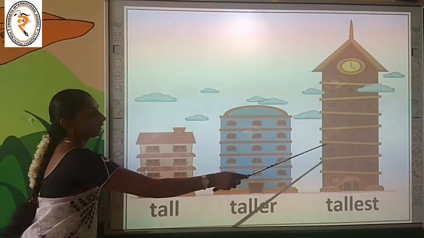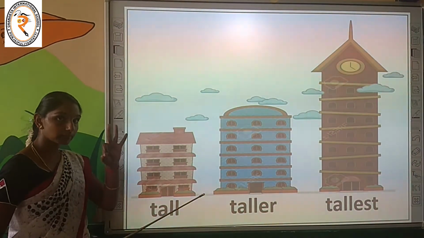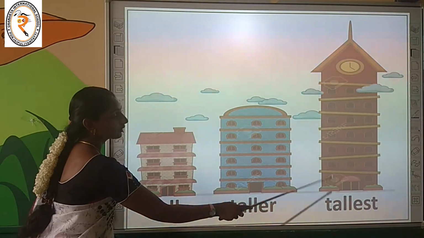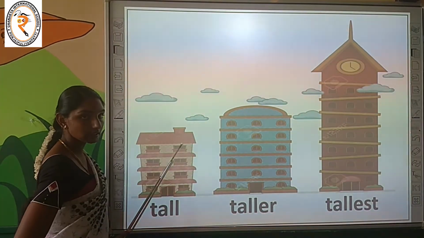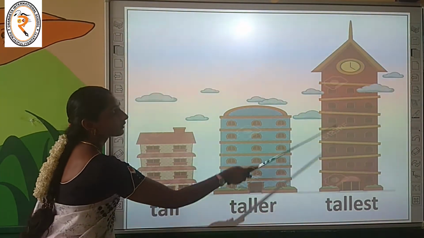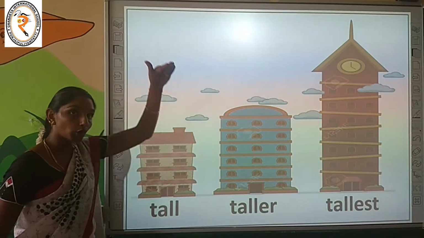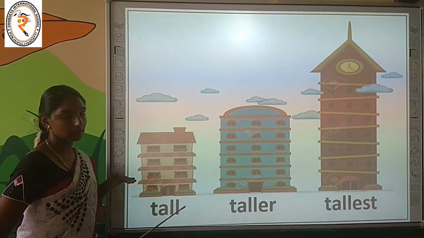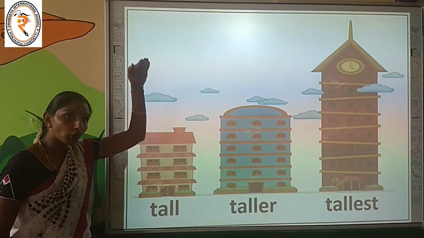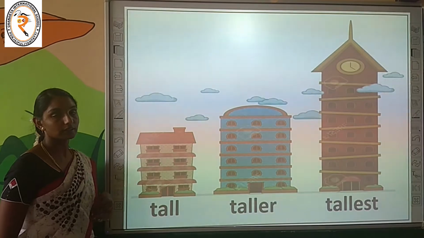Third one. Now how many buildings do we have? Three buildings. By comparing the height of these three buildings, we can say that the third building is the tallest of all the other buildings. Third building is the tallest of all the other buildings.